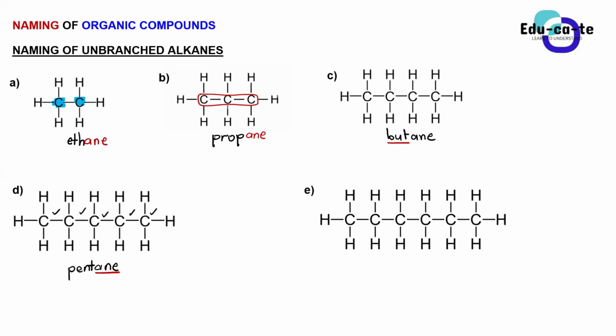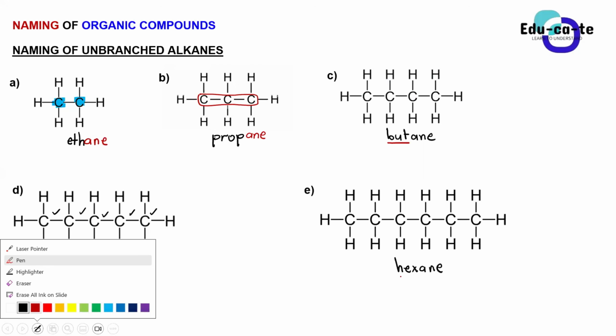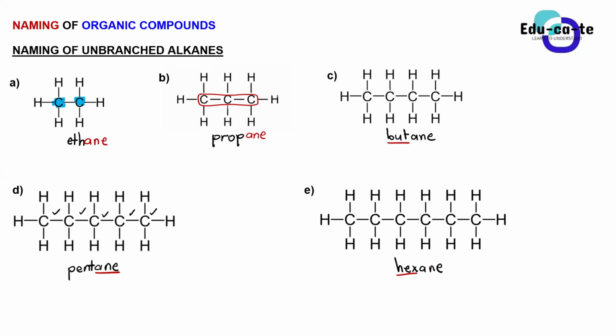Let's go to E. What is the name of compound E? Yes, Yonela? Hexane, sir. It's hexane. Yes, it is hexane. The hex tells us that we're having what? We're having 6 carbons in the longest chain or in the parent chain. And then the last part of the name, which is the ain, it tells you that this is an alkane.